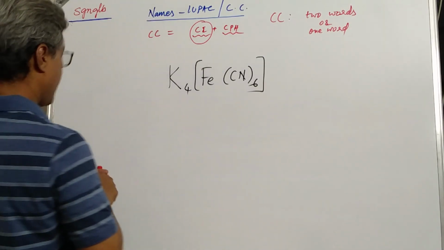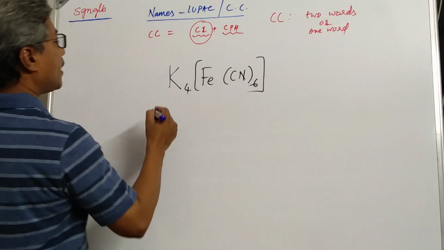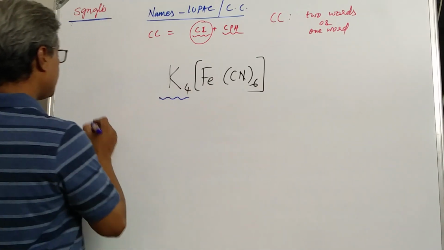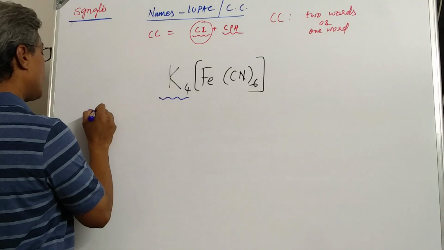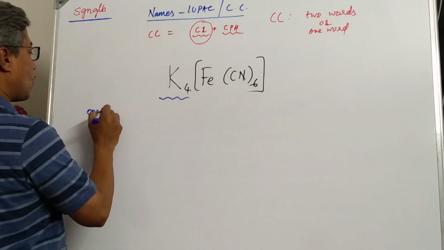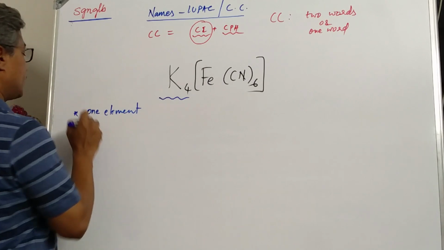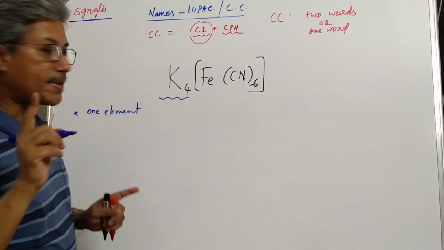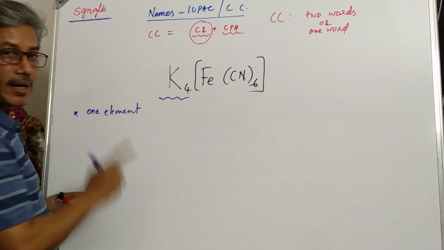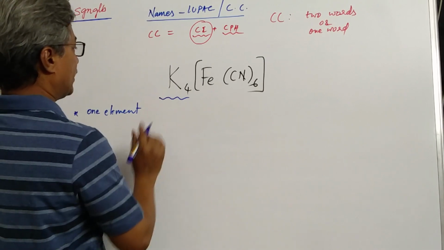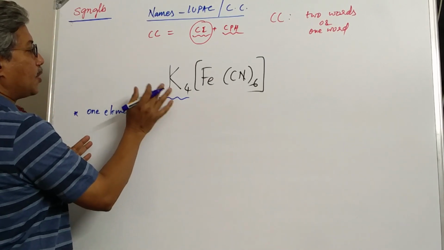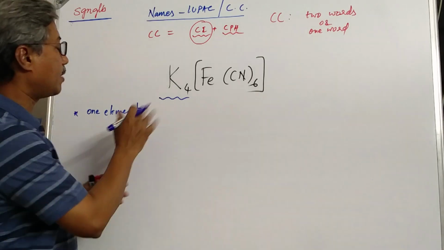Now to write the name of the counter ion, it should be written as one element only. Counter ion's number should not be taken. It should be written as one element only. There is nothing much special about the names of the counter ions.